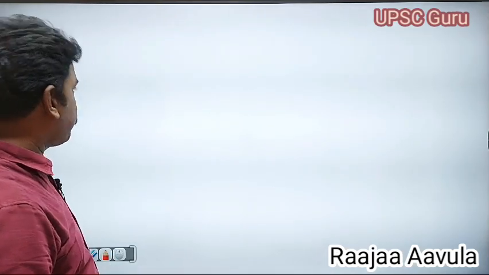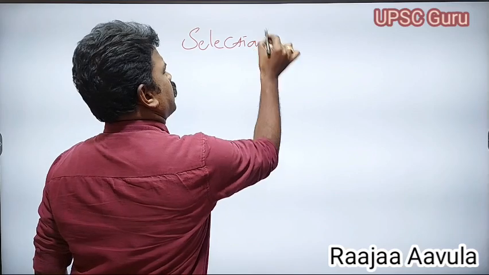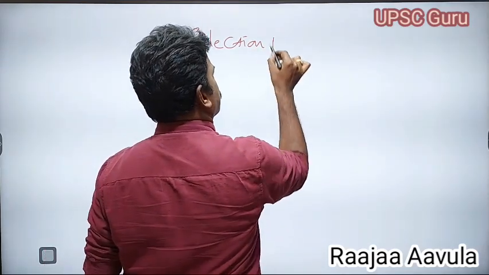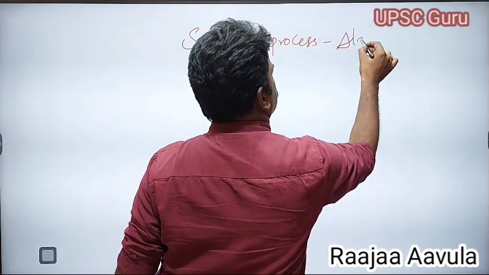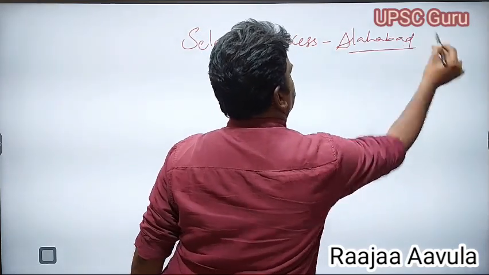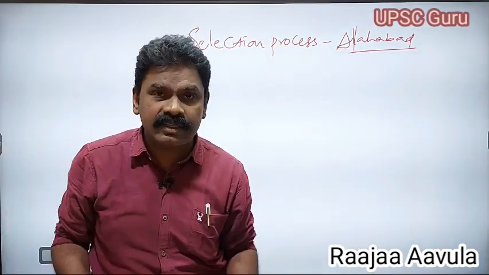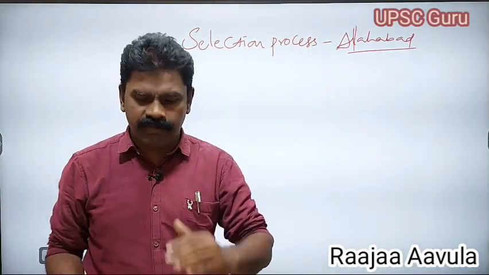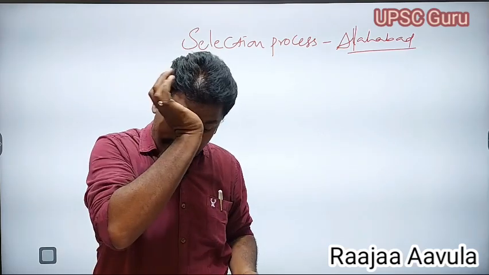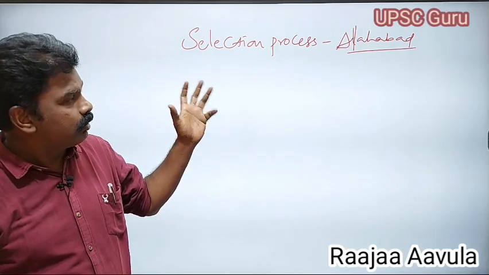Yes, coming to the point of the selection process of this, during the time of the Gupta period, there was a selection process. This selection process we know from the Allahabad inscription of Samudragupta. In the Allahabad inscription, he himself mentioned that he was selected by the minister council during the time of Chandragupta I. Even during the time of Chandragupta I, he was selected by the rulers. So that was kingship.